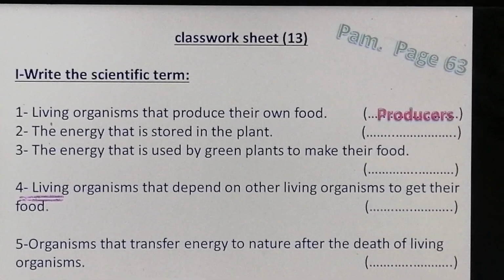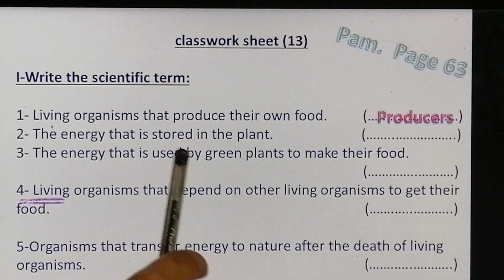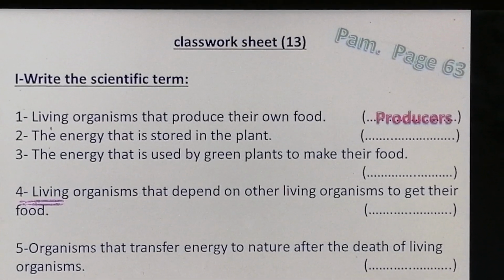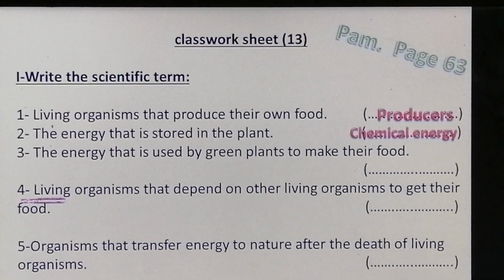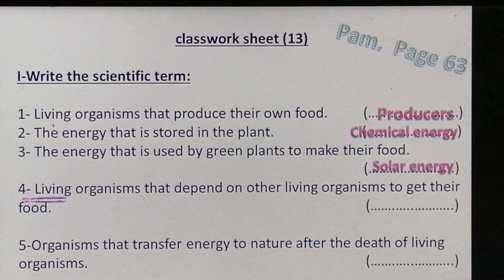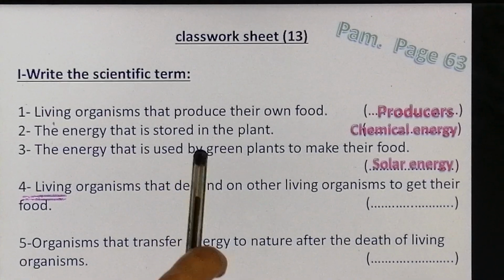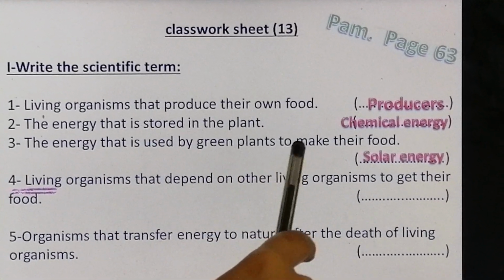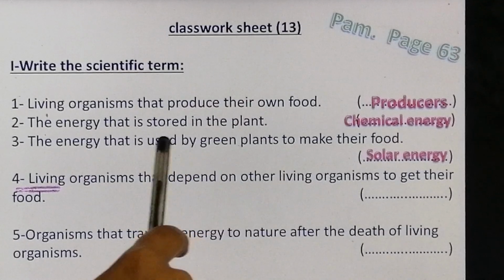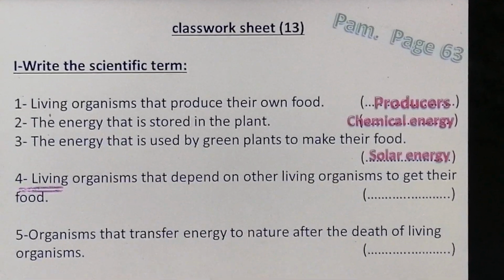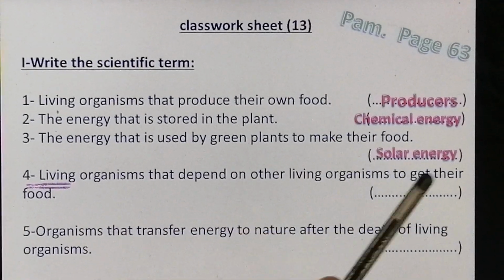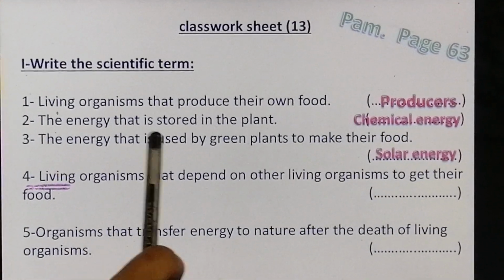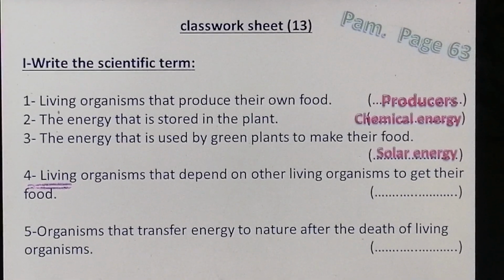Number 2, the energy that is stored in the plant. Which type of energy is stored? Chemical energy. Number 3, the energy that is used by green plants to make their own food. The plant uses which type of energy? Solar energy. So the plant uses solar energy and it changes into chemical energy, which is stored in the plant.